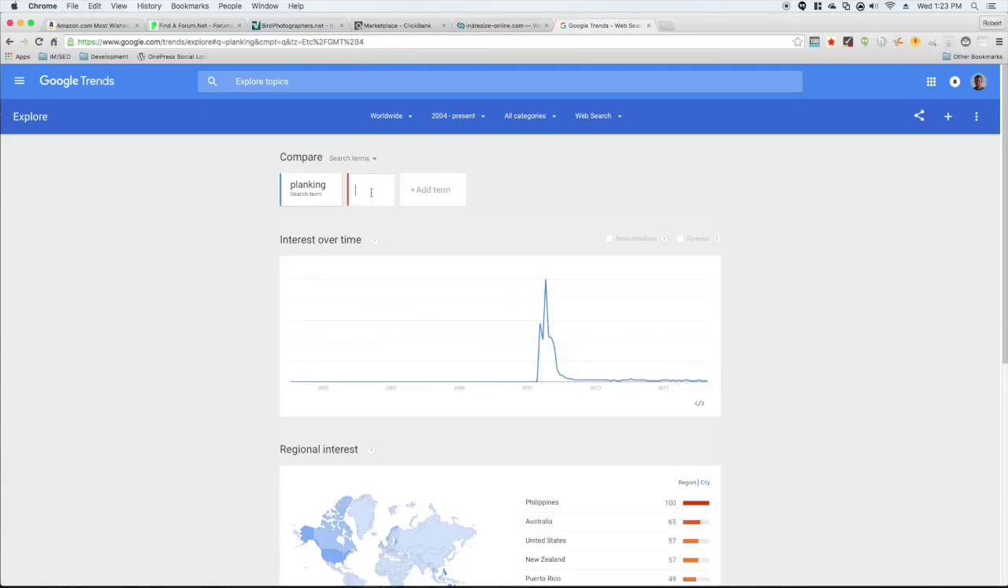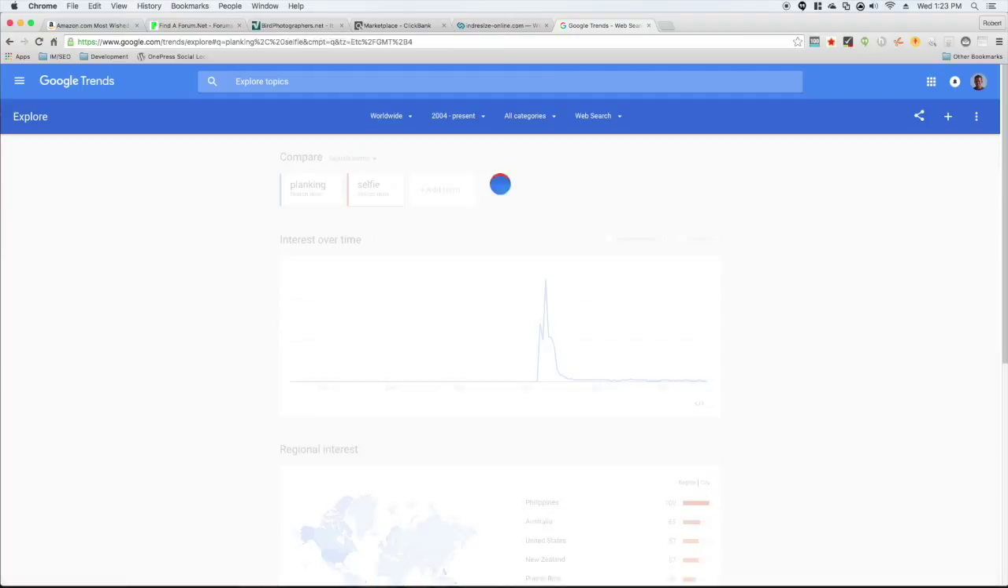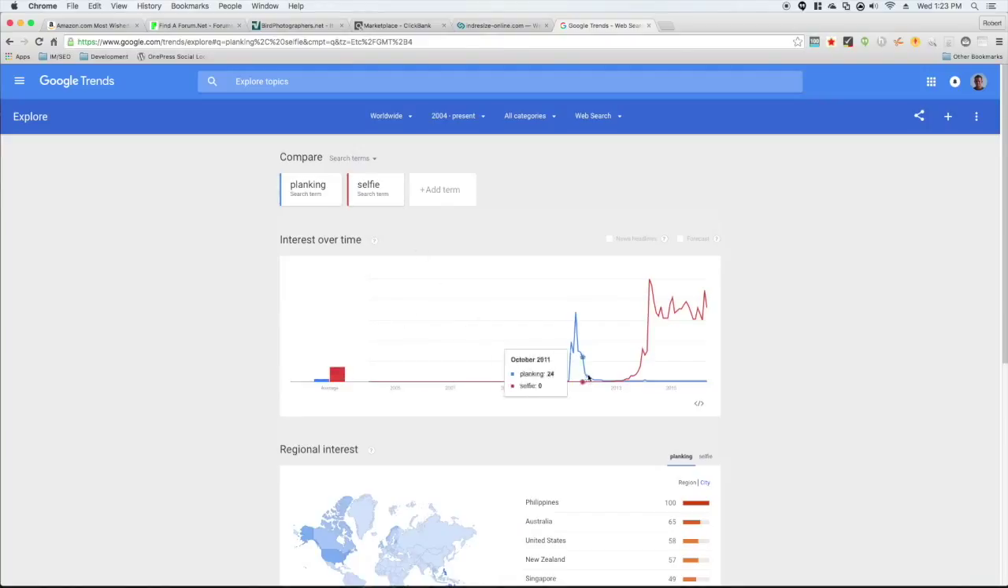Now let's compare this against something that's really popular right now. Selfies. So as you can see, about the time this bottomed out, selfies took off, and they look like they're going to be here for quite some time. So if I had a blog or a website about photography, I'd definitely skip the fad about planking, and I would definitely be talking about selfies right now.